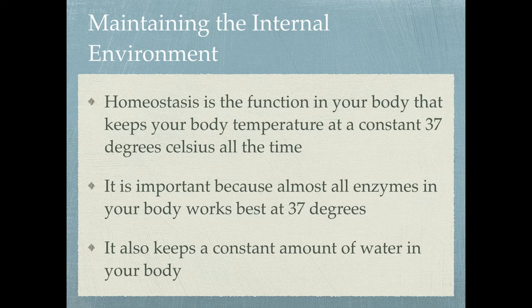Now, the environment of a living organism is always changing, right? In your room it might be 23 degrees, outside might be 10 degrees. But the cells in your body, however, do not change. Your body keeps this environment inside you almost the same. And this is homeostasis. Now, homeostasis is the function in your body that keeps your body temperature at a constant 37 degrees Celsius all the time.